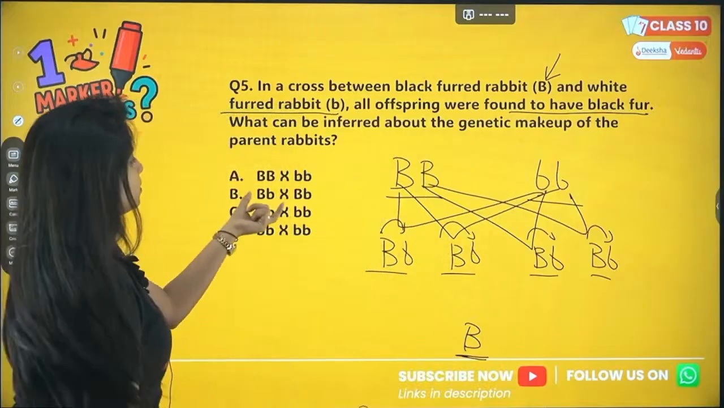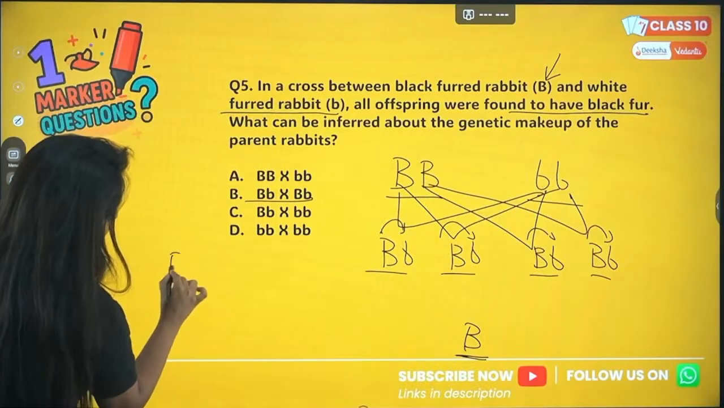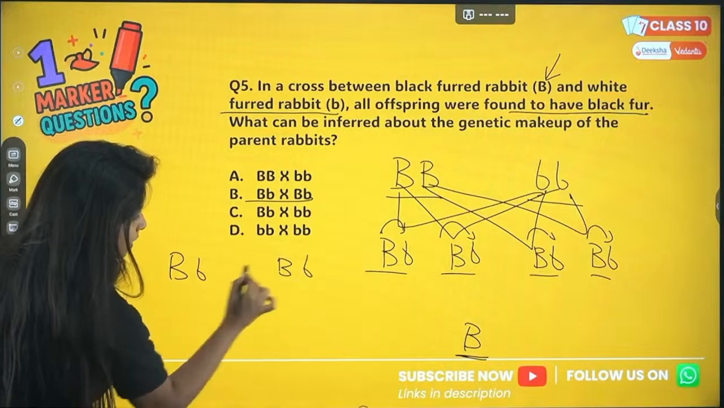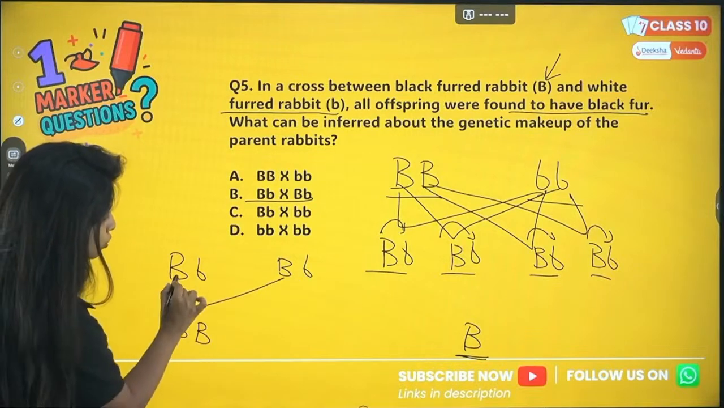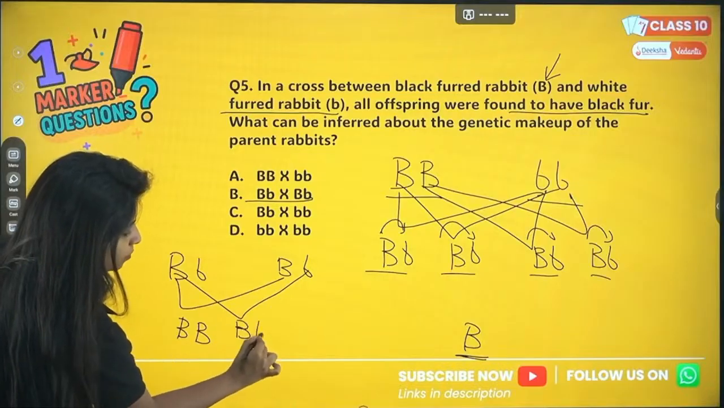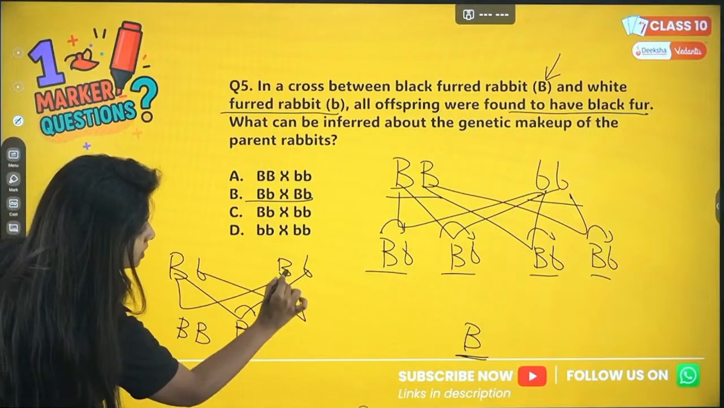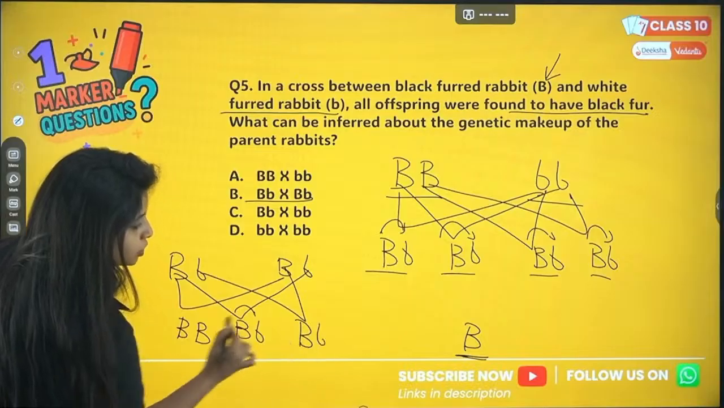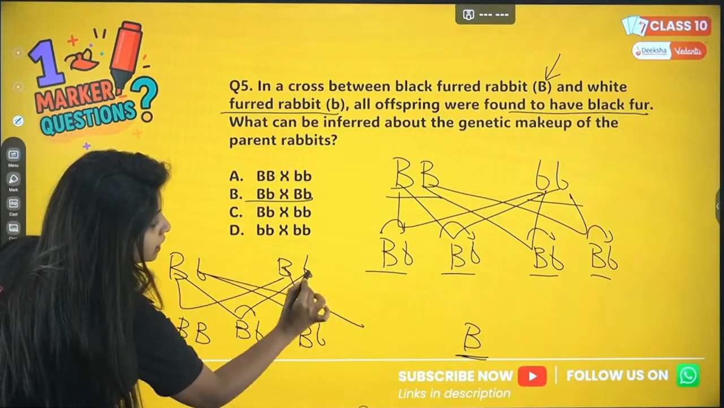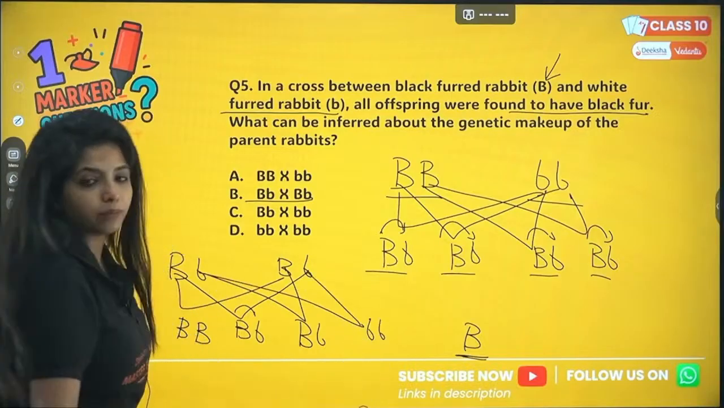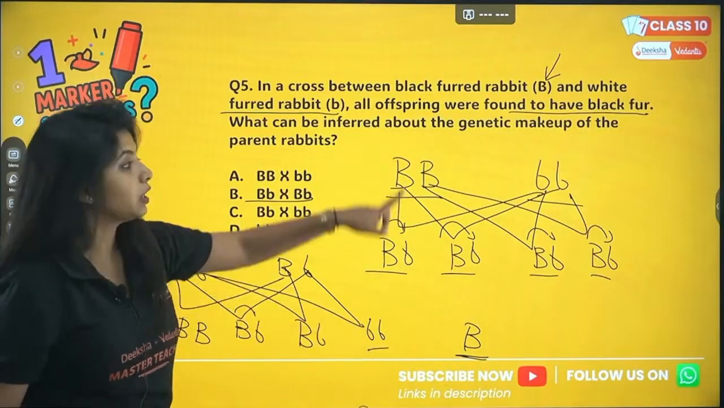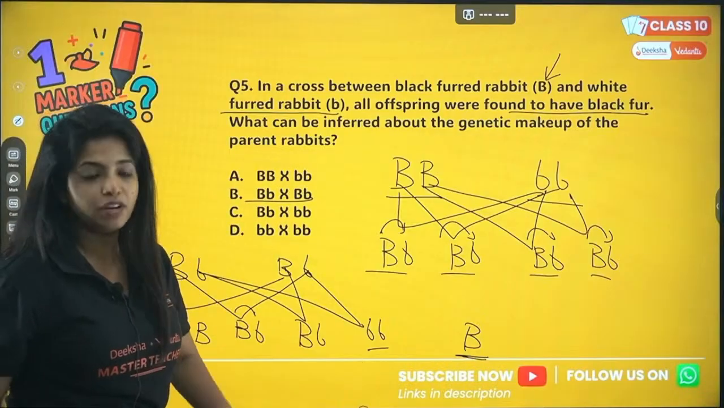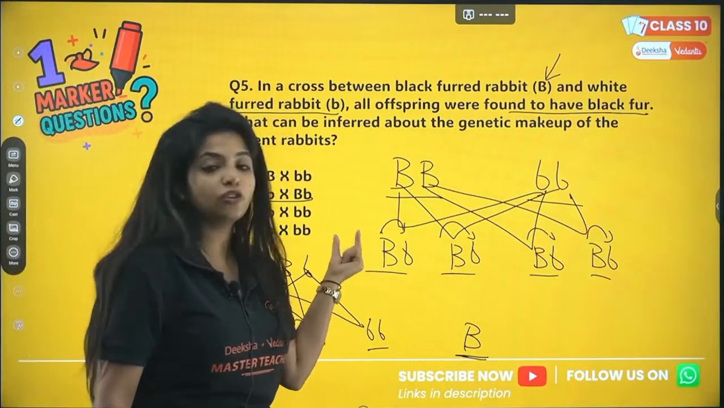Now if at all it is something else, for example, I count this, capital B small b and capital B small b. In this case, this and this, when it is crossed, capital B is there, all cool. This and this, capital B small b is there, still all cool. But when this and this is crossed, you get capital B small b. Again, this is also cool. This and this, it will be small b small b. But here small b, if it comes, it is white fur, right? But here you have said that all of them are black fur. So all of them need one dominant allele.